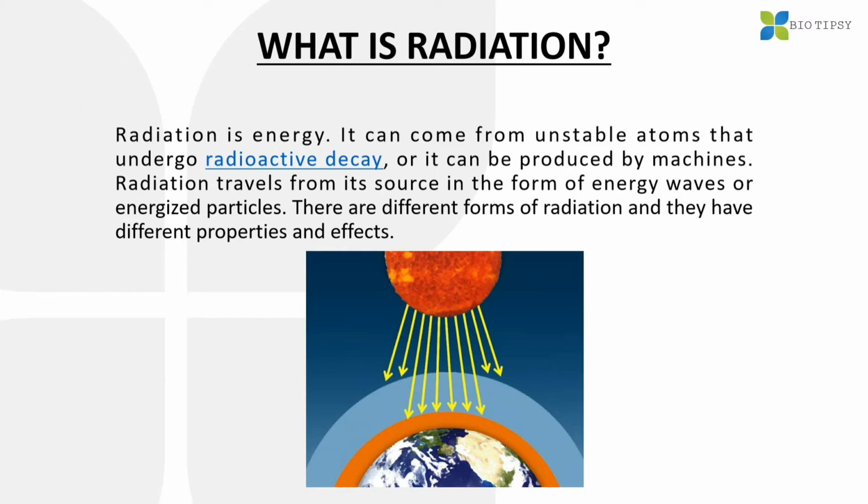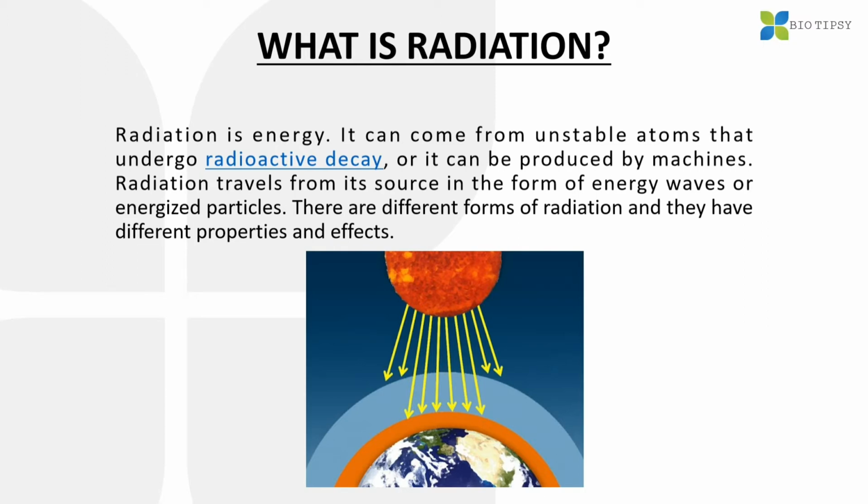In the very first slide, we can see that it's speaking about what is actually radiation. Radiation is nothing but a form of energy. It can come from unstable atoms that undergo radioactive decay, or it can be produced by machines. So here we can see that there are two forms. One is the man-made form and one is the natural one. The natural one is the unstable radioactive decay of the atoms, and the man-made one is produced by machines or other sources.